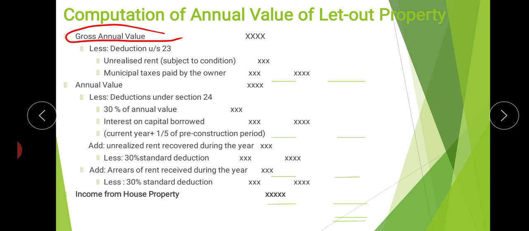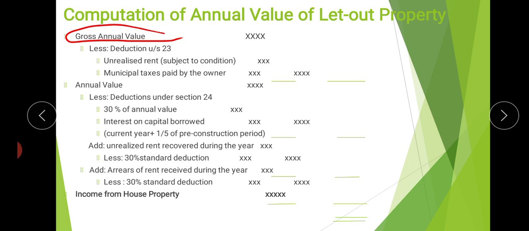Then we have to add some items here. Unrealized rent which is recovered during the year: any amount which was considered as unrealized, and when it is received during the current year, we have to add it. From this unrealized rent recovered during the year we have to deduct 30% standard deduction.